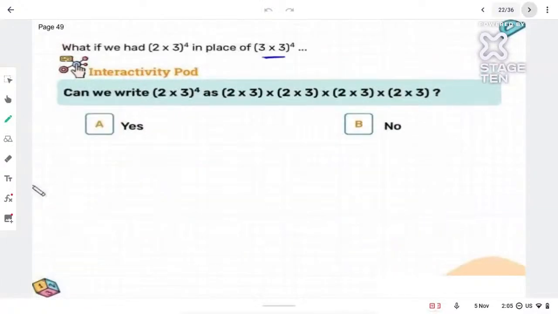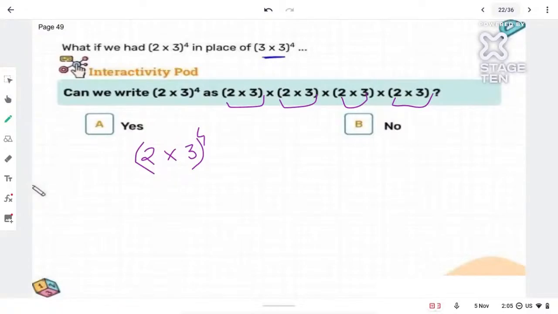Okay. Next, look over here. Can we write 2 into 3 whole raised to 4 as this: 2 into 3, 2 into 3, 2 into 3, 2 into 3? Yes or no? Tell me that now. 2 into 3, take it as a single term, use it like that, and then raised to 4. Can I write it as 2 into 3, 4 times we are multiplying?